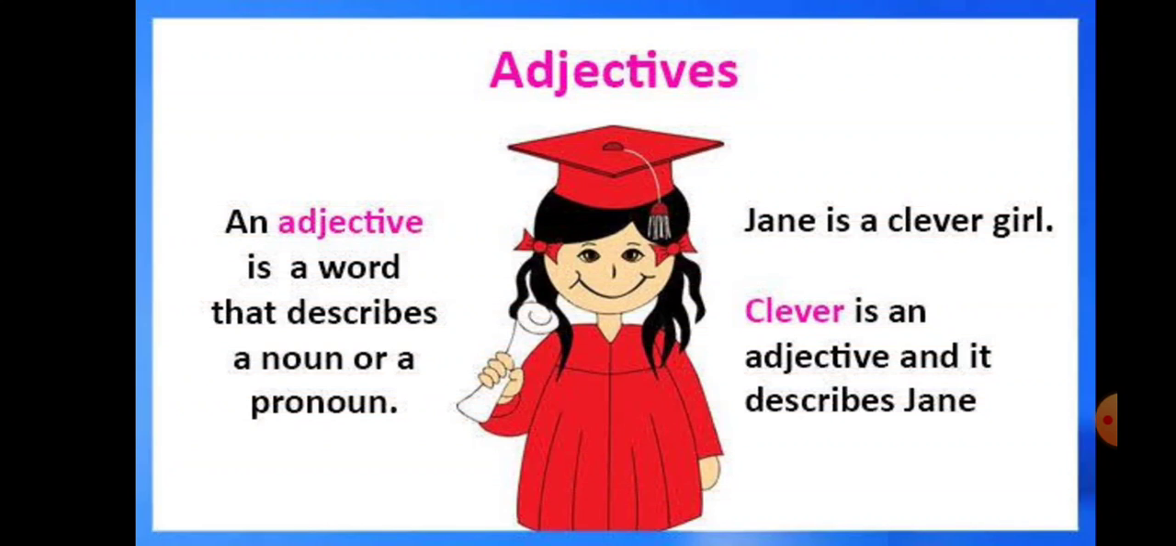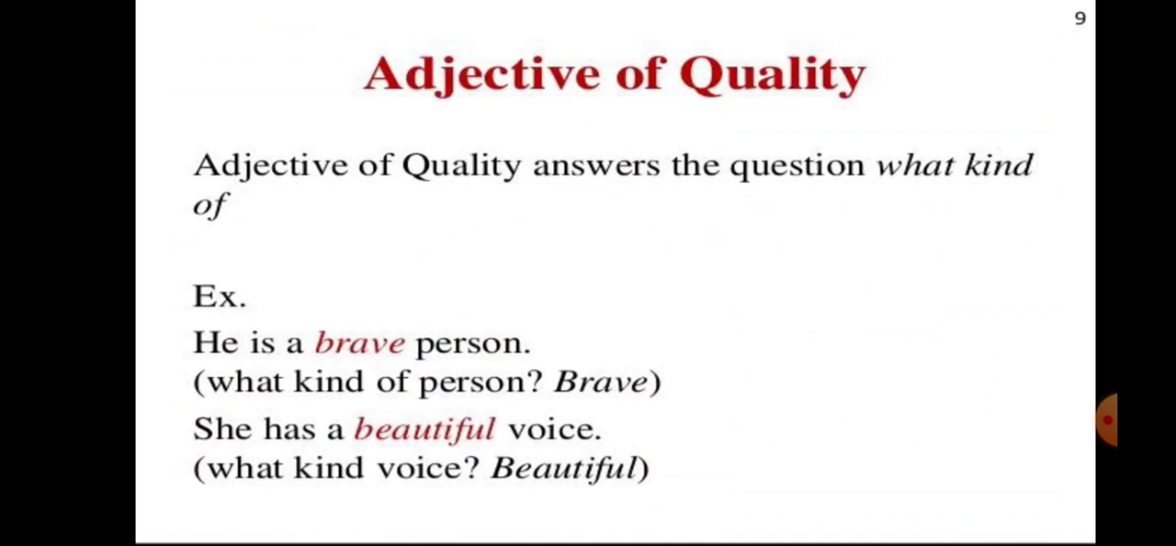So, any word that describes a noun or pronoun is called an adjective, or in a simple way, you can say all the describing words are known as adjectives. Before going to tell you about distributive adjective, let me give you a revision of a few kinds of adjective. First is adjective of quality. Adjective of quality answers the question what kind of. It tells us the quality of a noun or pronoun.